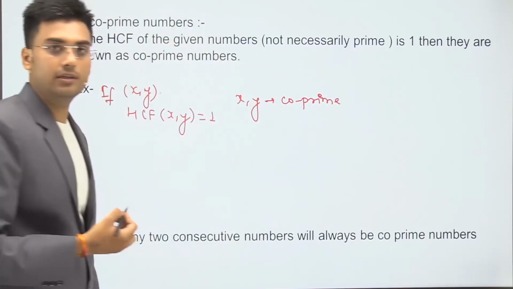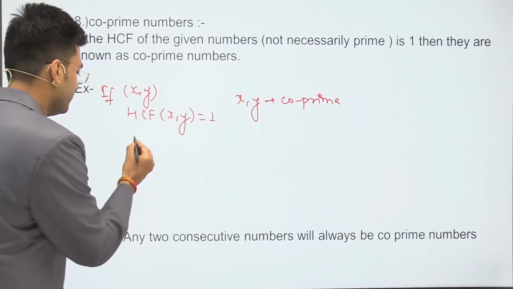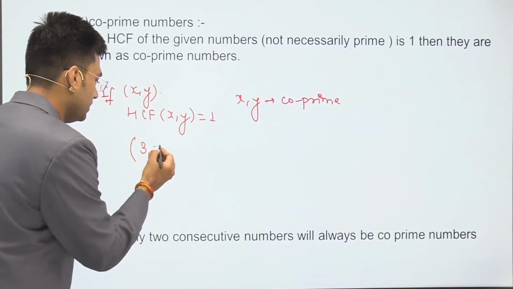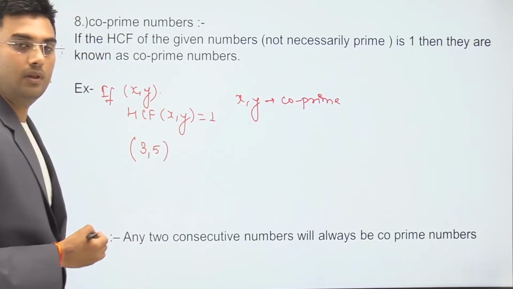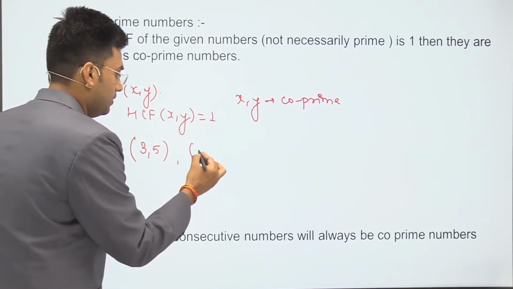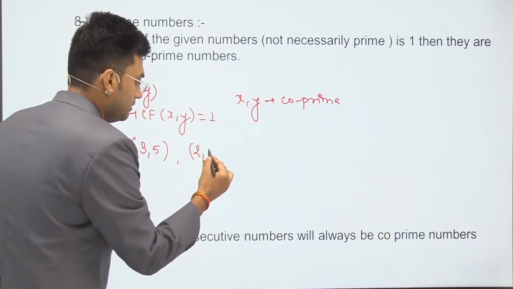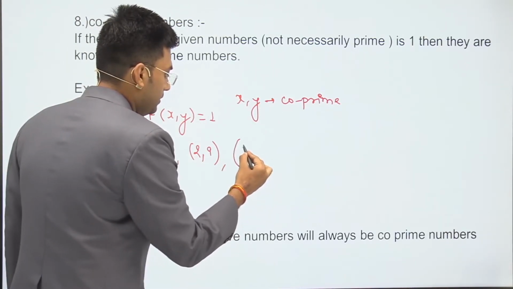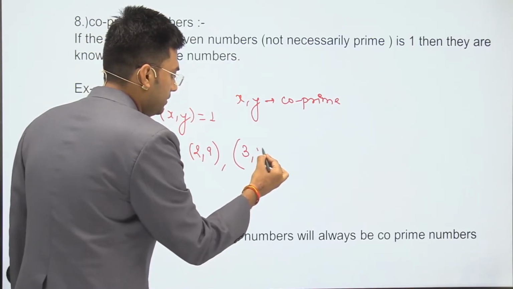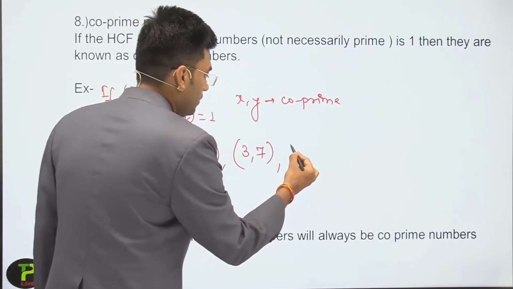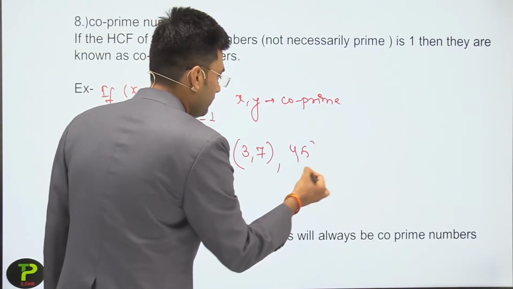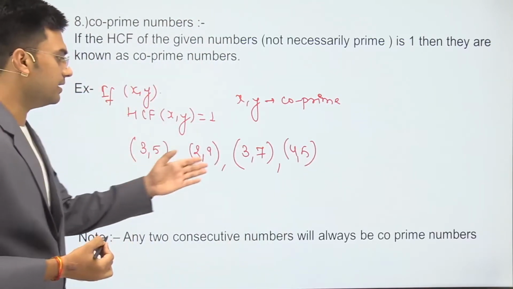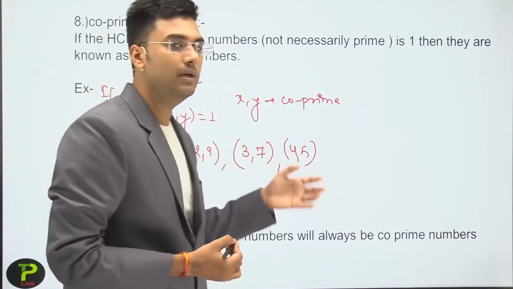For example, 3 and 5, 2 and 9, 3 and 7, or 4 and 5. These are examples of co-prime numbers.